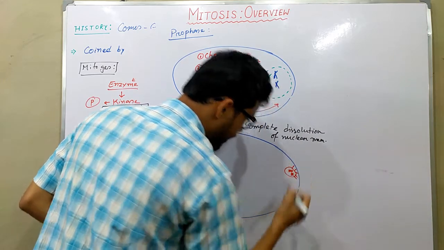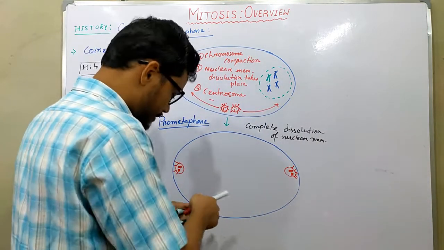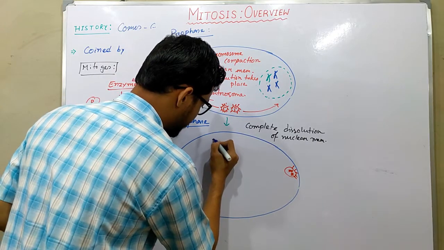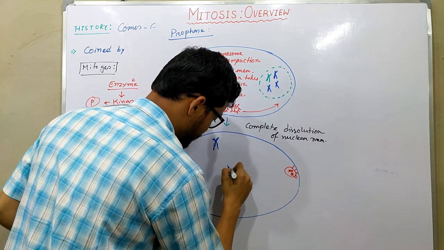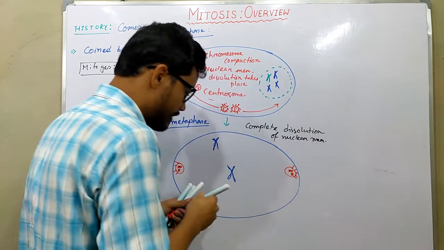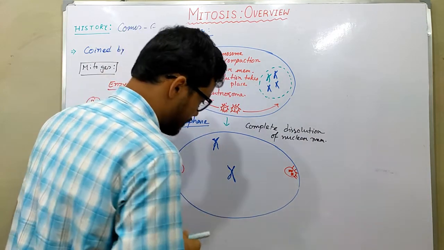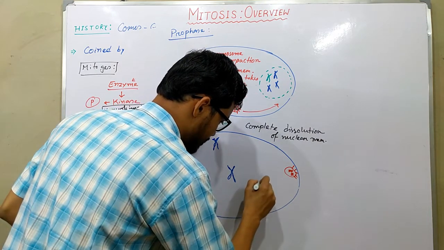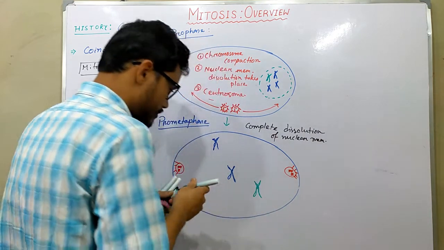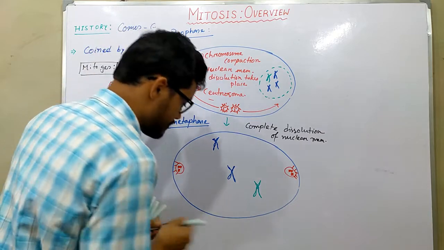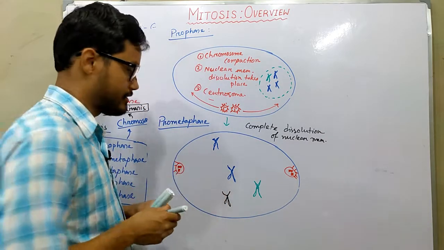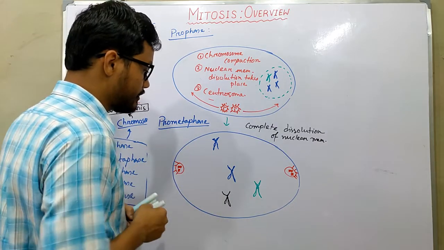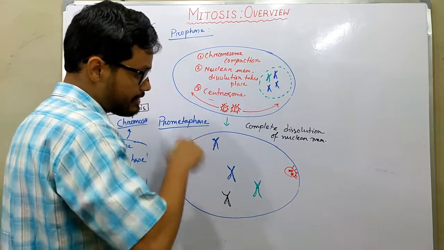That is another characteristic feature. Chromosomes are present in the cell but in an unorganized manner. And the third thing is that kinetochore assembly takes place.